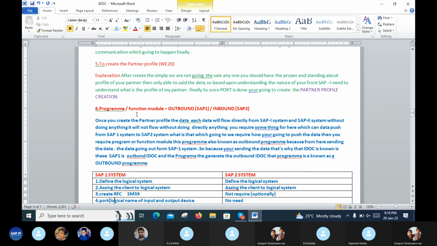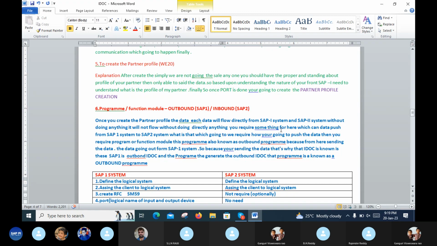Sixth, programming, called a function module. This is outbound for SAP1, inbound for SAP2. Outbound means the sender, inbound means the receiver. So this is one system and this is the second system. Once you create the partner profile, the data will not flow directly from the SAP1 system to the SAP2 system without doing anything.